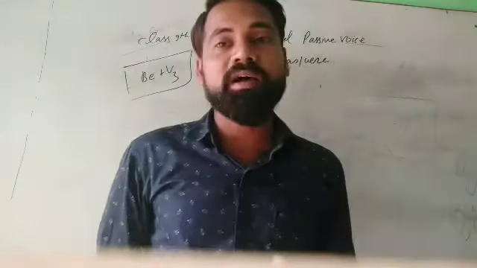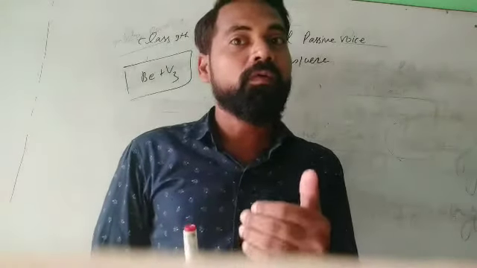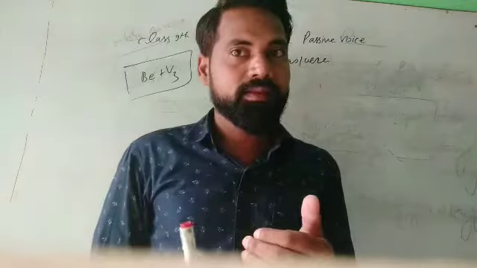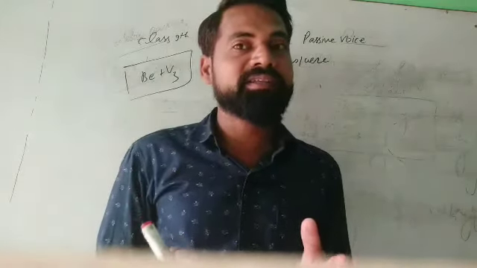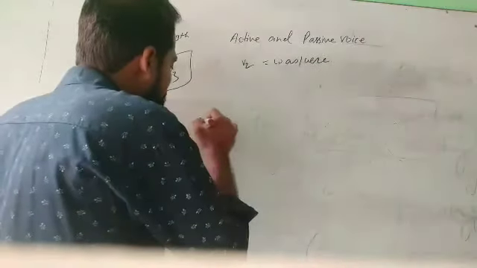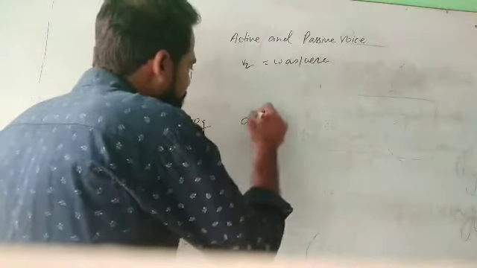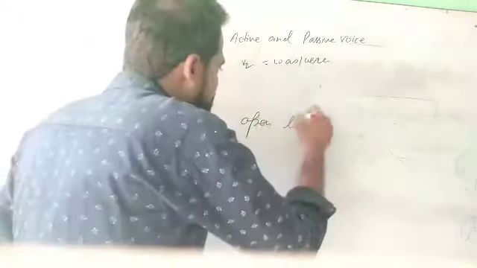And an imperative sentence always begins with the verb. Okay, an imperative sentence always begins with the verb. Like, see the example. Open the door.